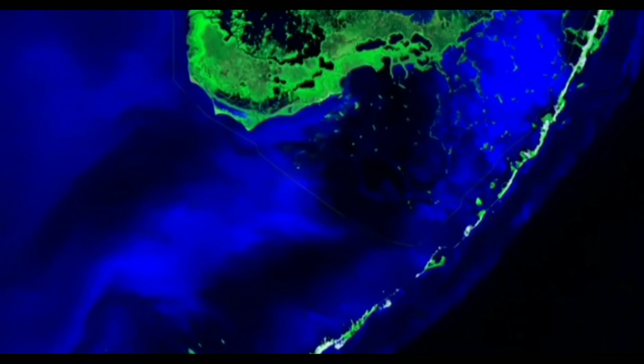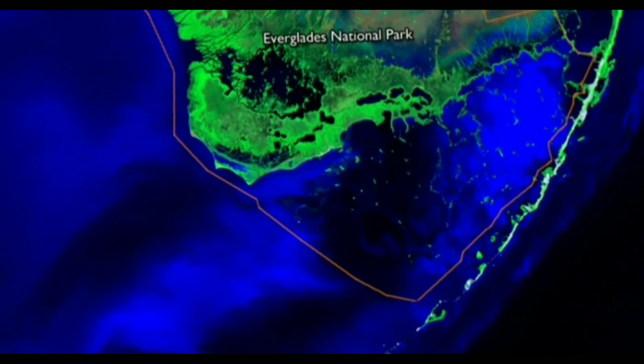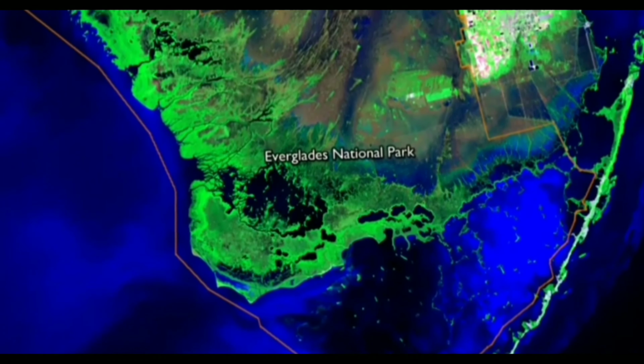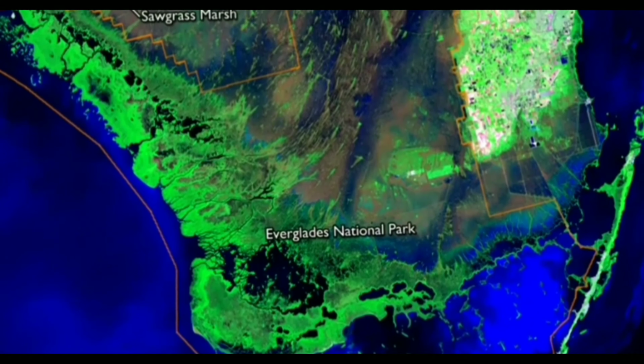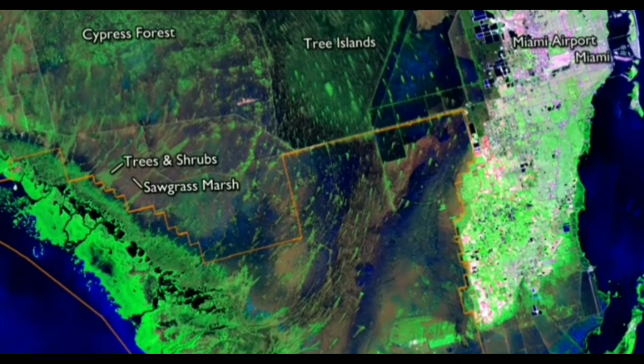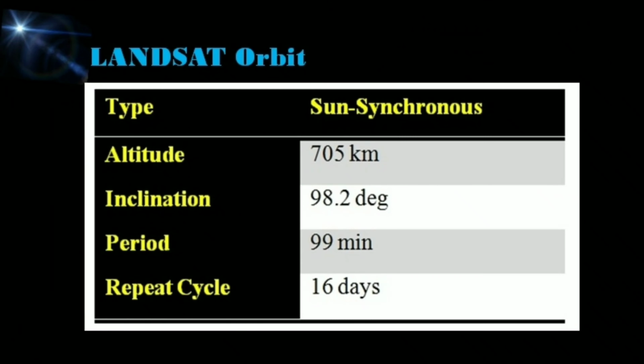Thematic Mapper could not resolve individual houses or trees, but it could record areas where houses had been constructed or forest had been cleared. Since 1984, Landsat 5 has gathered more than 7 lakh images and observed climate change, agricultural practices, development and urbanization of cities, ecosystem evolution, and increasing demand for natural resources.